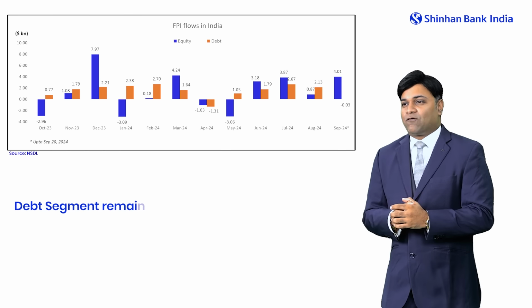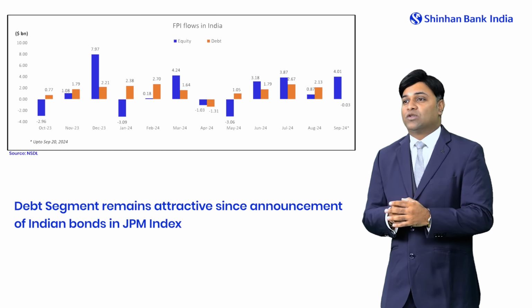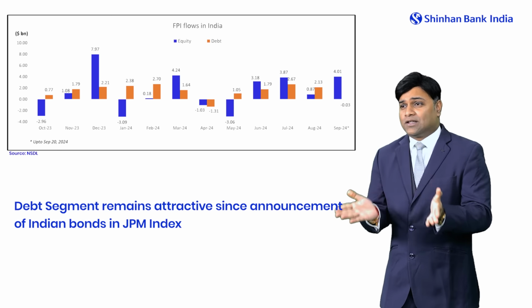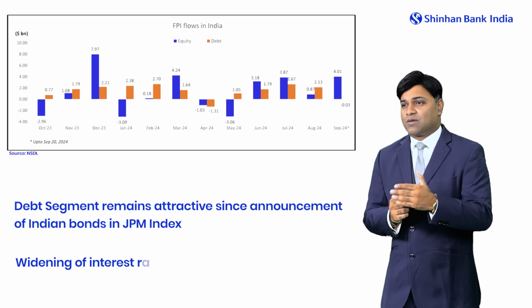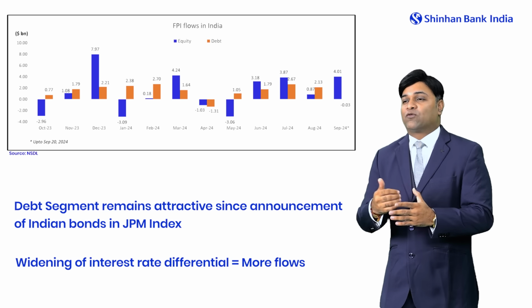Also, if we talk about the debt flows, they have gained more traction after Indian bonds were included in the JPM bond index. Also, the widening of the interest rate differential between the US Fed and India gives more opportunity for flows to drive to India.